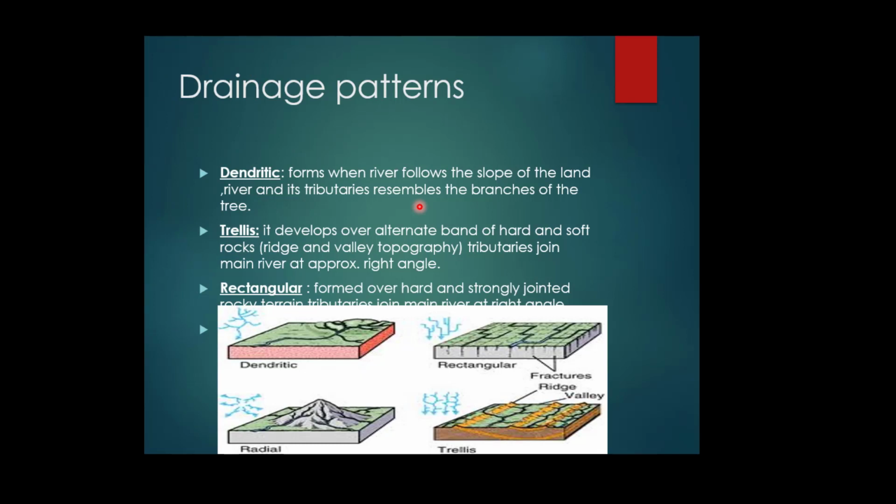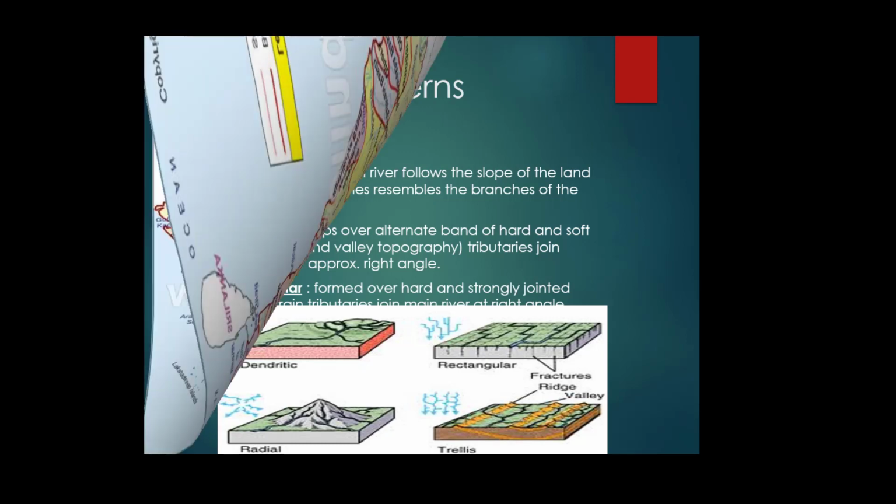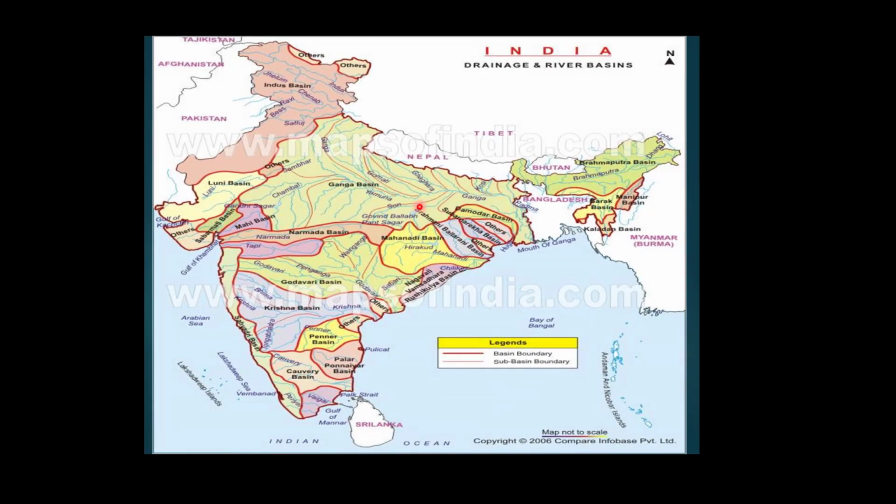These are mainly controlled by the broad relief features of the subcontinent. Accordingly, the Indian river systems are divided into two major groups. The first one is the Himalayan rivers and the second one is the peninsular rivers. Apart from originating from the two major physiographic regions of India, the Himalayan and peninsular rivers are different from each other in many ways.